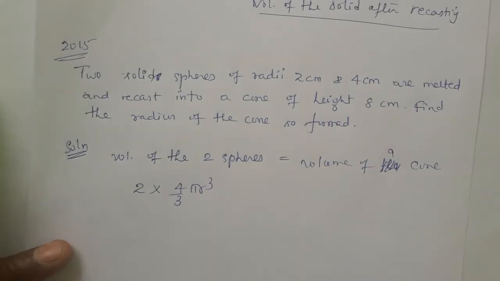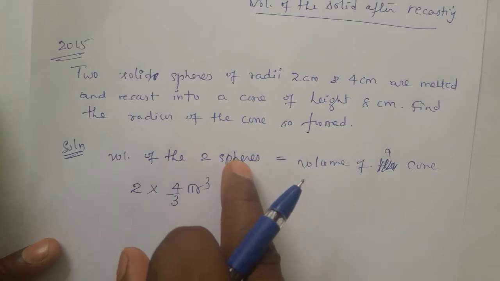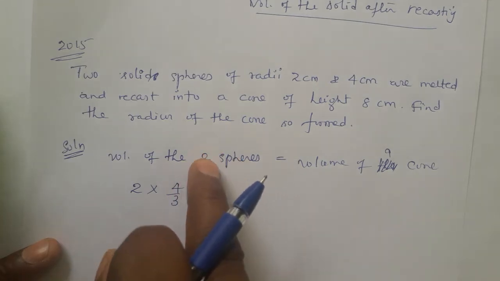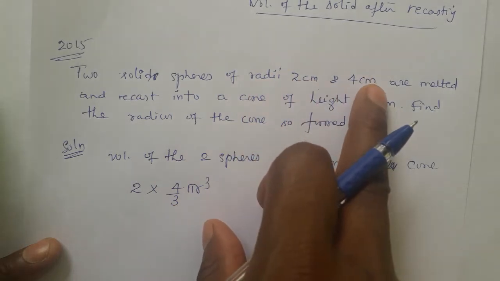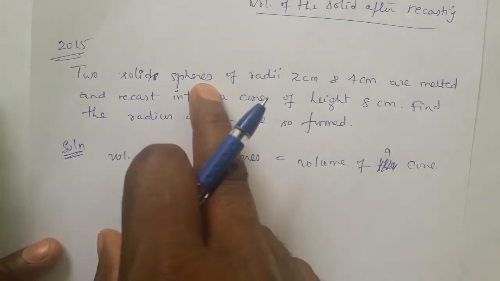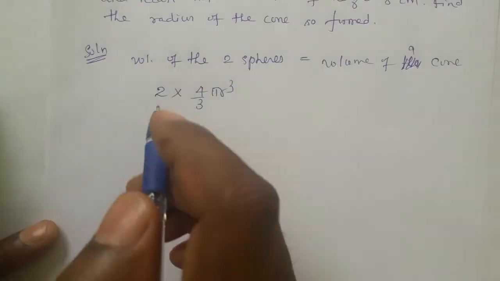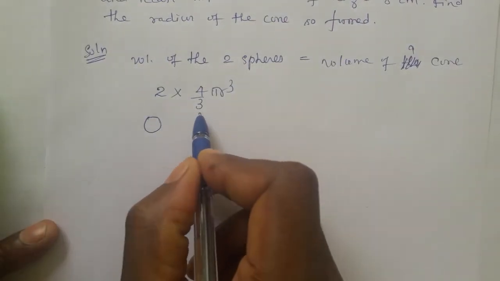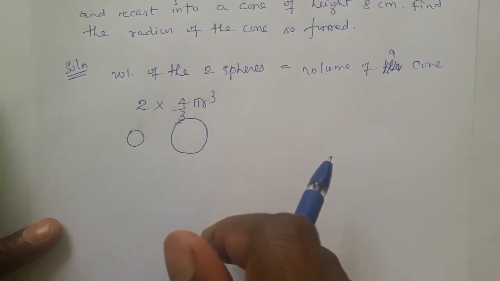But the problem is, if both the spheres are identical, you have to write two spheres. But here there are two spheres of radii 2 centimeter and 4 centimeter, and both the spheres are not having the same radius. That means one sphere is smaller and another sphere is having 2 times the radius of the previous one.